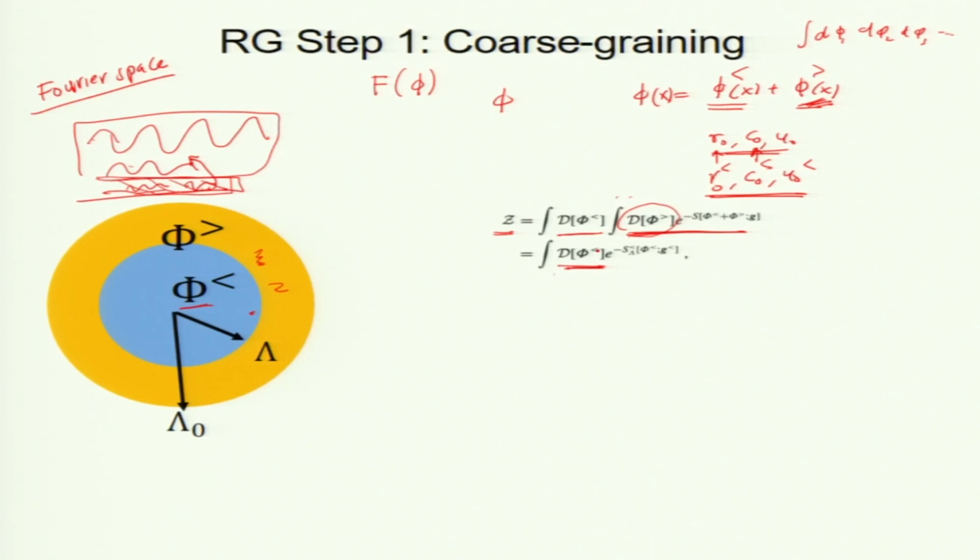This is a description of the coarse grained system, but this S, the free energy in this partition function Z, is of course a function of phi less, and its parameters would have changed. Some would have changed, not all of them, under this operation. This is a reduction operation, and this is what Wilson did carefully, and I will describe how to do it for phi 4 theory.